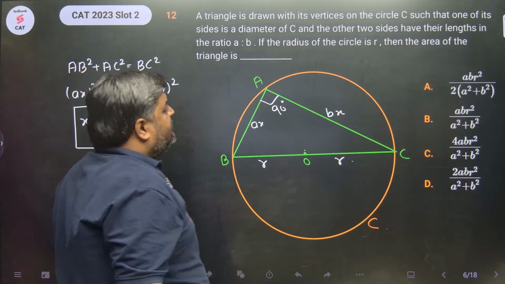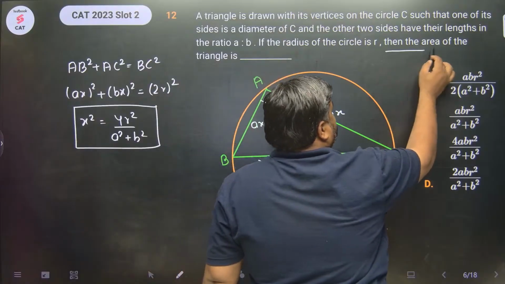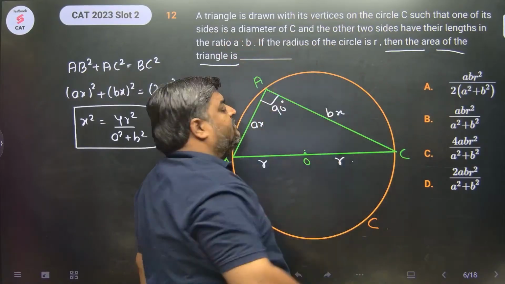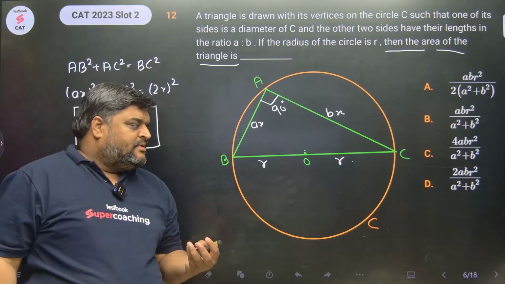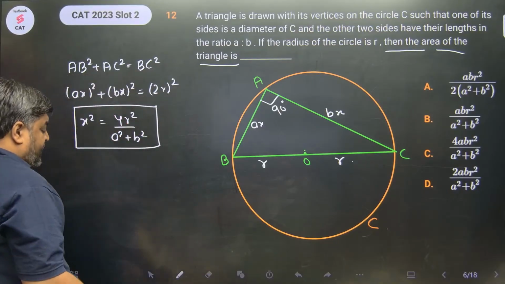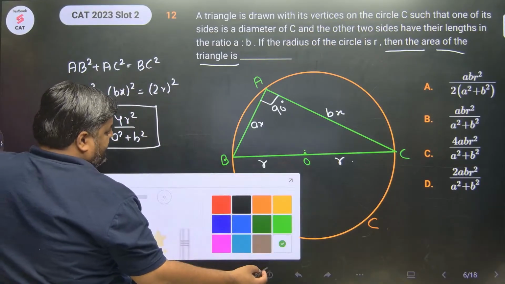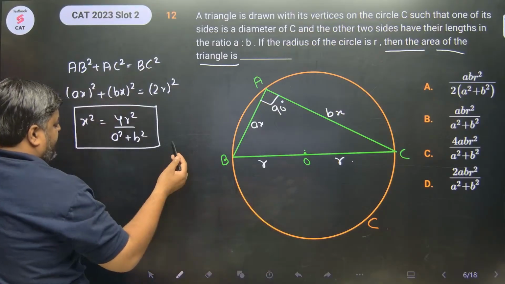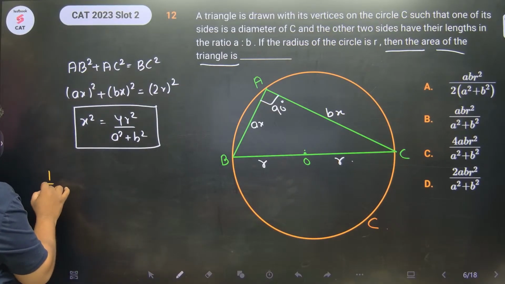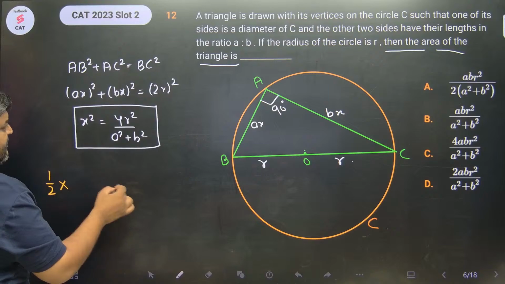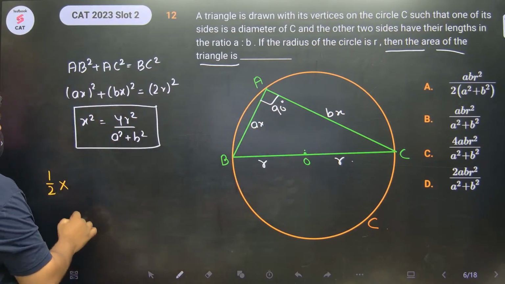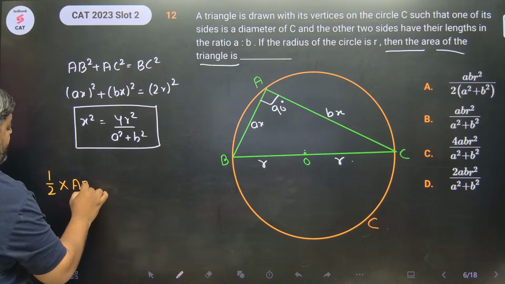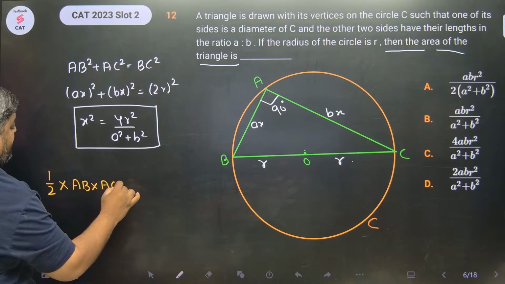What is asked? They are asking the area of the triangle. What's the area of a right angle triangle? Area of the right angle triangle is half into base into height. Let's take AB as base, then AC would be height. So I can write half into AB into AC. लिख सकते हैं ना गोलू?